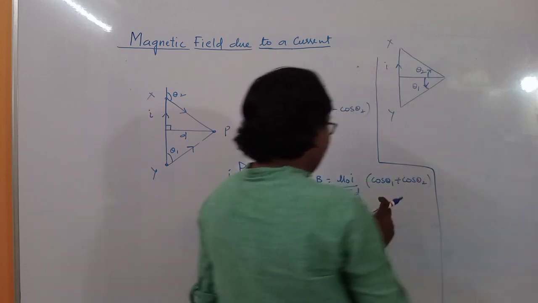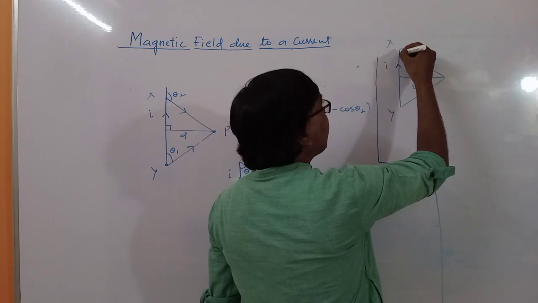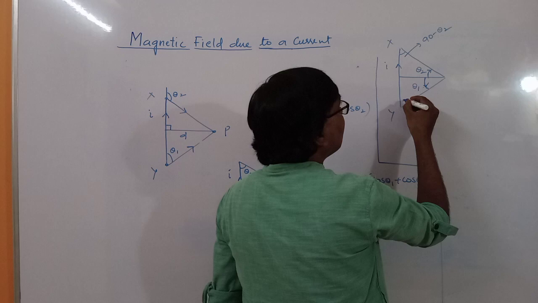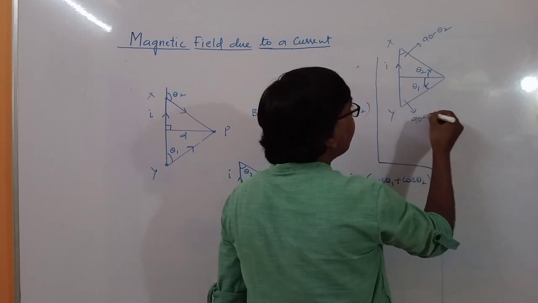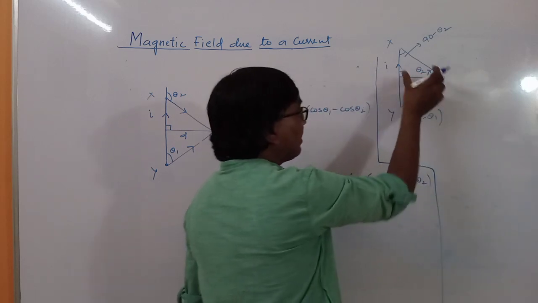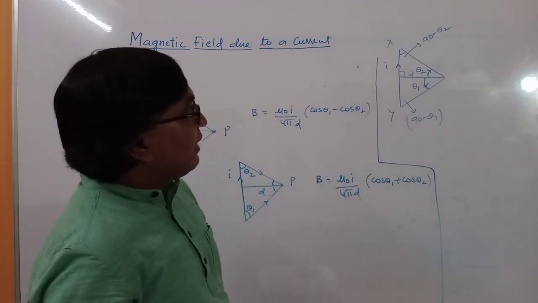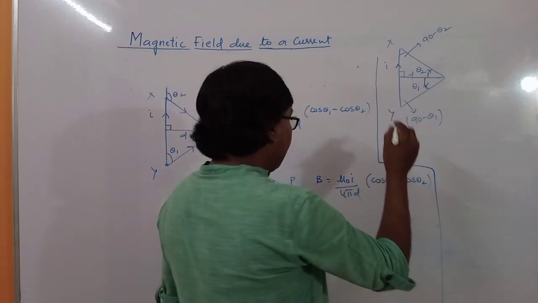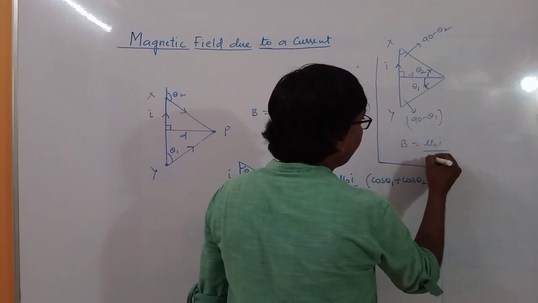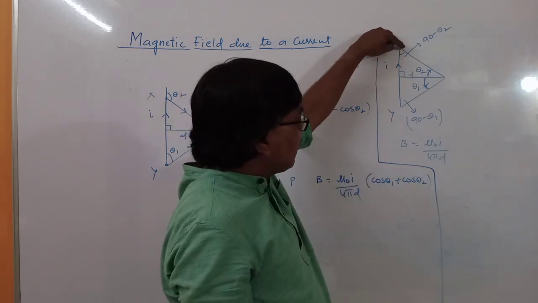Okay, whatever. Now if I apply this formula here, I want this angle. So this angle will be 90 minus theta 2 and this angle will be 90 minus theta 1, because this is the perpendicular distance d. So in this equation, B will be equal to mu naught I by 4 pi d cos. Now I have to use this angle.